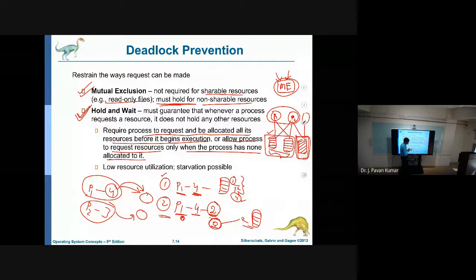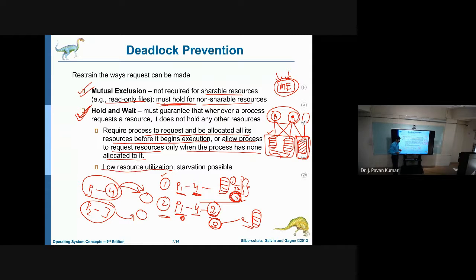Another thing is, until completion of these 3, the fourth resource will also be held by P1 only. So unnecessarily we are holding resource 4, because we require resource 4 only after completion of these 3. That will lead to low resource utilization.